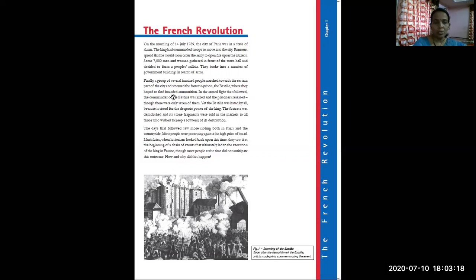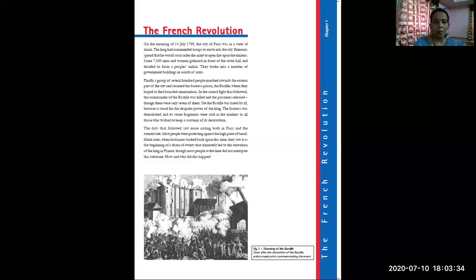Maybe the ammunition is stored in this prison. That is why these people went to look for the material for the fight, which may be stored in the Bastille.